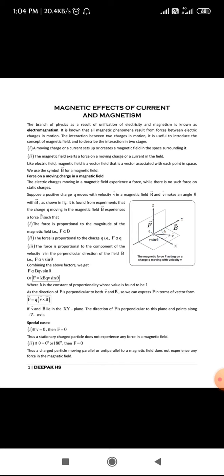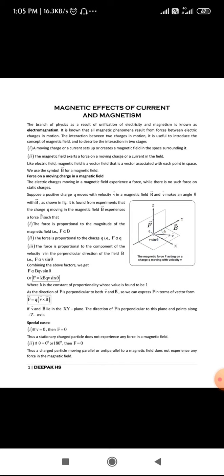You can see in the figure the velocity, that is v sine theta, is along the x-axis and the magnetic field is along the y-axis. So obviously the force experienced by the charge should be perpendicular to these two axes, so it is along the z-axis.